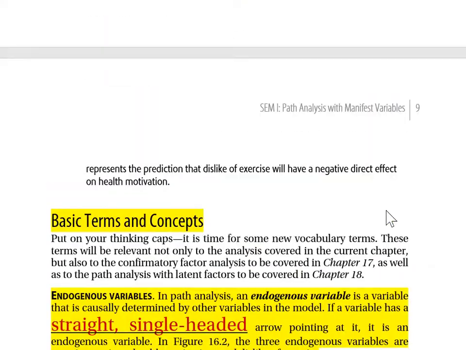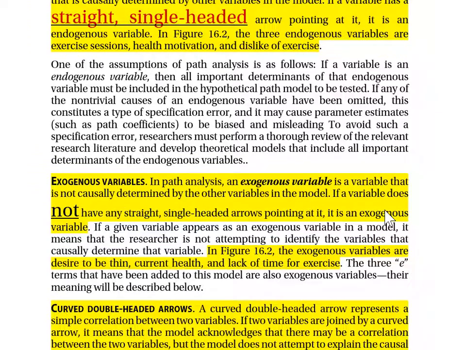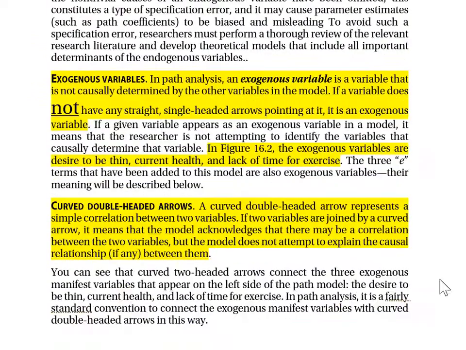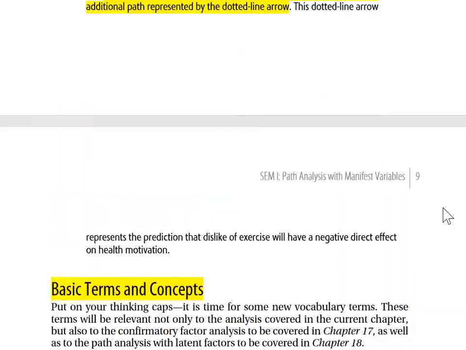Going back to page 9, we've defined endogenous variable and exogenous variable. I'm at the bottom of page 9, or closer to the bottom of page 9. Curved, double-headed arrows. A curved double-headed arrow represents a simple correlation between two variables. If two variables are joined by a curved arrow, it means the model acknowledges there might be a correlation between these variables, but the model does not attempt to explain the causal relationship, if any, between them.